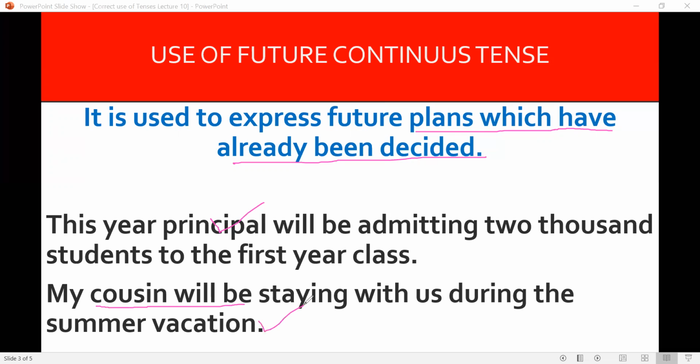So, for these actions which have been planned beforehand, we may express these plans and schedules in future. So, there is a definite thing. This shows something which is definite, which is planned.